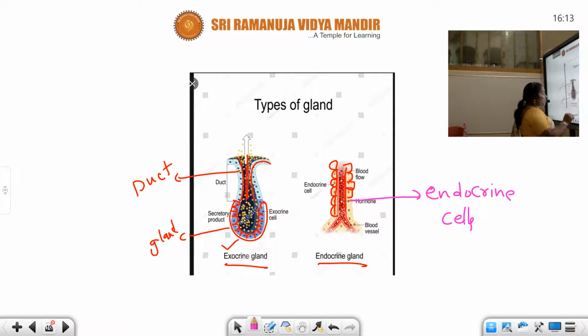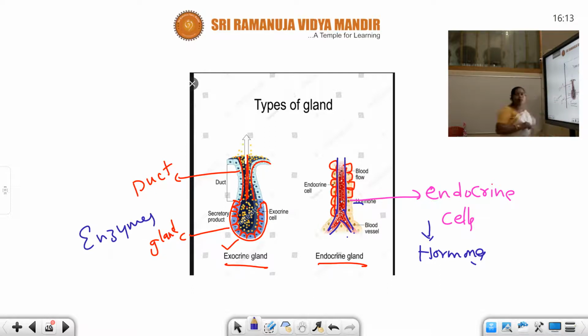For example, let us assume the center part is a blood vessel. Okay, so into the blood vessel, these may be arteries or veins, they secrete their secretions directly into the bloodstream, the blood flow. So these are hormones. Okay, and the secretions secreted by exocrines are enzymes. Understand? Now I think you got the difference between exocrine and endocrine glands.